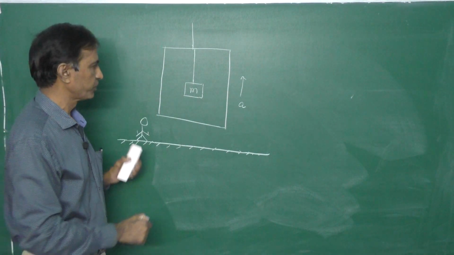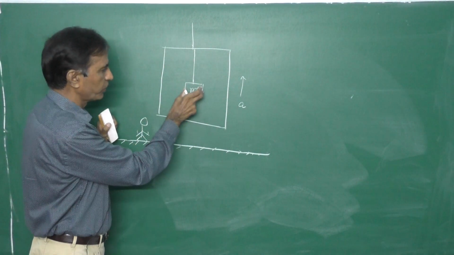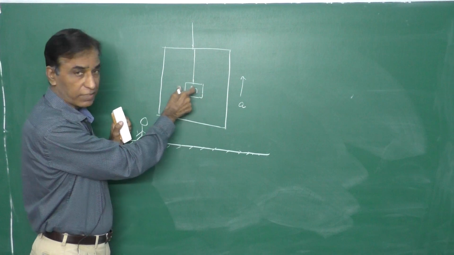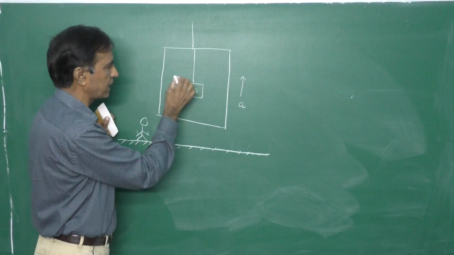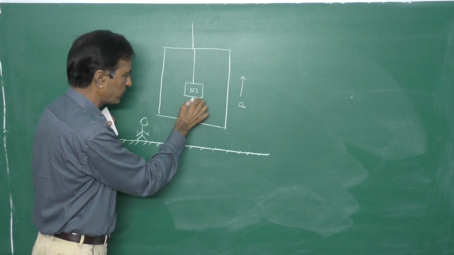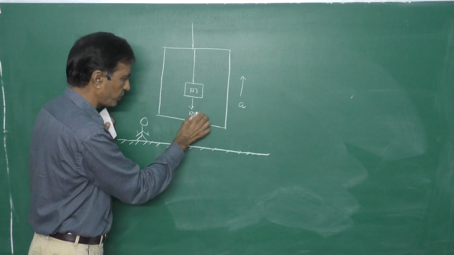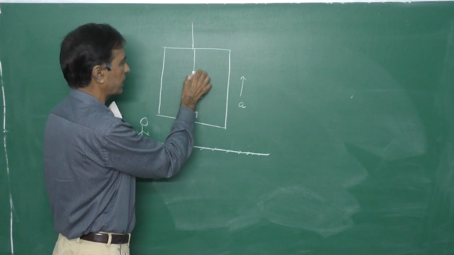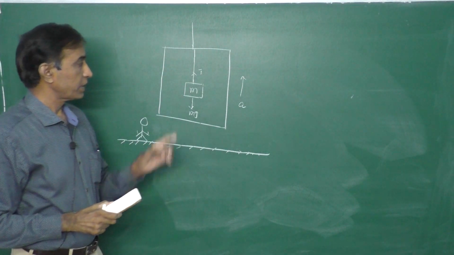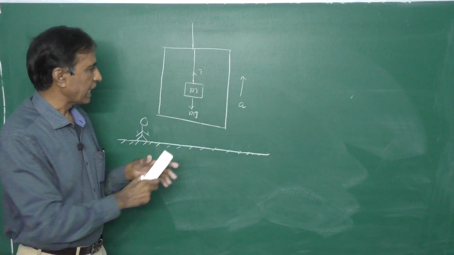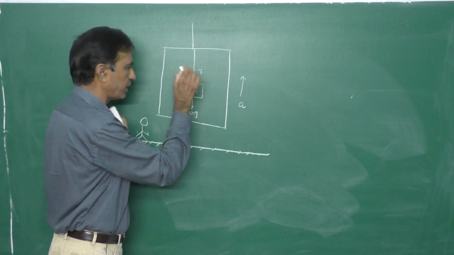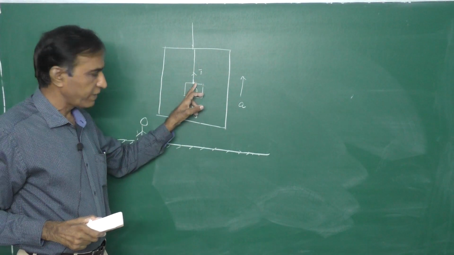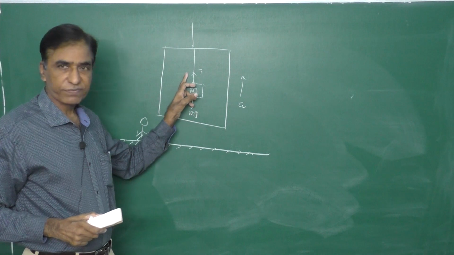That is my problem. To find the tension, what forces are acting on the block? First is the gravitational force, the weight of the block, and second is tension. Tension will always act away from the point of contact.